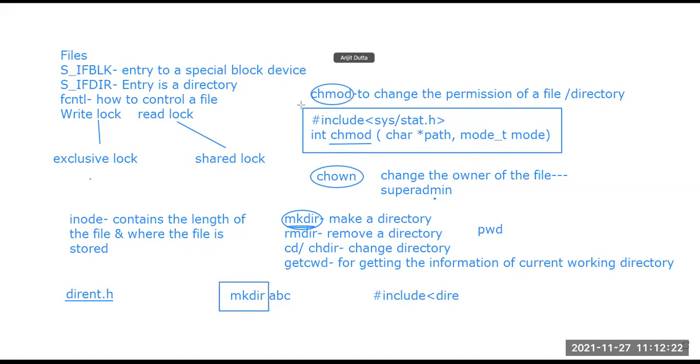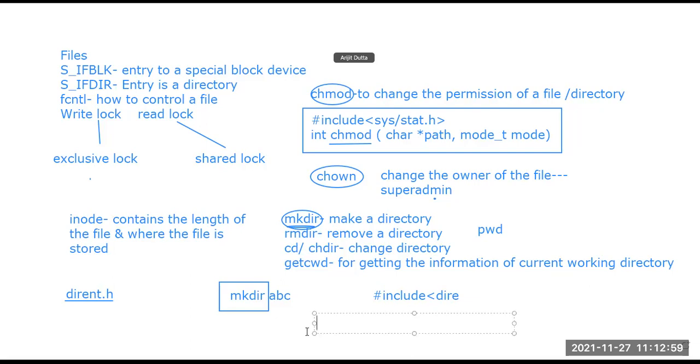For chmod, we have this type of syntax. For each of the commands I have right here, mkdir, rmdir, all of them have a particular C type of command. Suppose I'm trying to use mkdir through a terminal, I can write mkdir, fine. But if I'm trying to use mkdir through C programming, what is the backend, what is the process running behind that mkdir? So what is the syntax? Let me write it so that it will be understood.